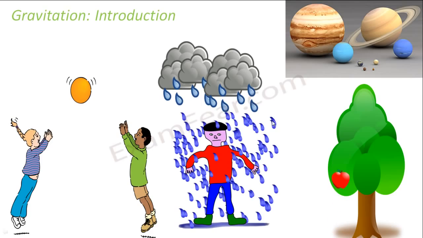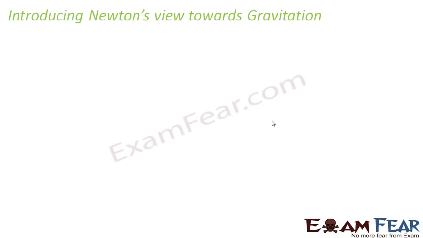The story of gravitation basically started with Sir Isaac Newton. We will see how he started thinking about gravitation, and he gave the famous universal law of gravitation. So we will talk about that. Let us start with Newton's view towards gravitation. How all of a sudden did this idea of gravitation strike Newton's mind? Let us see.